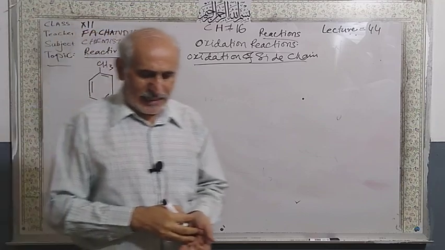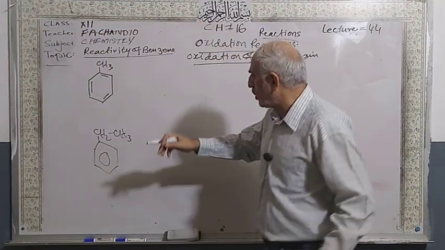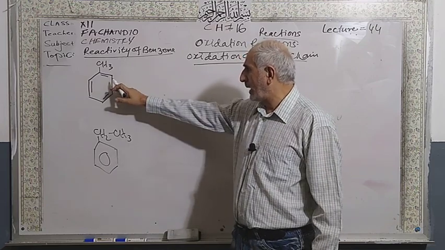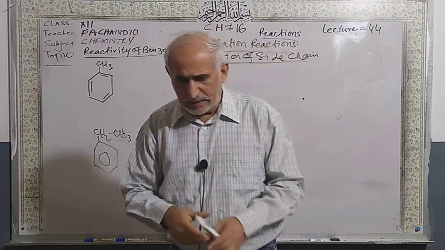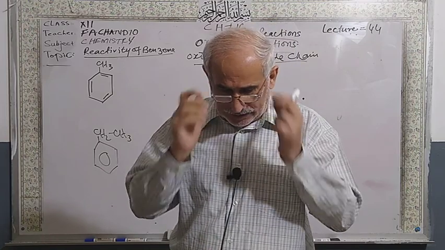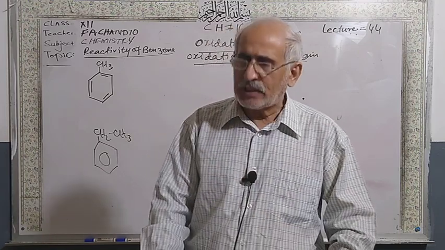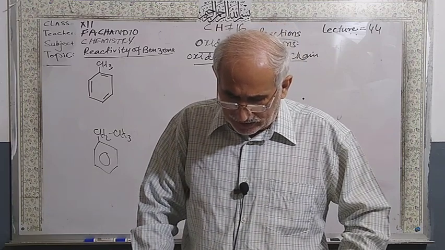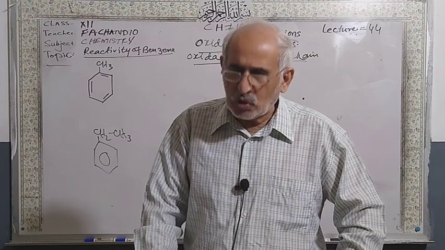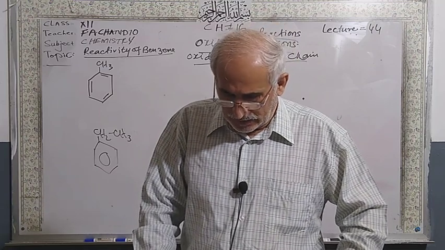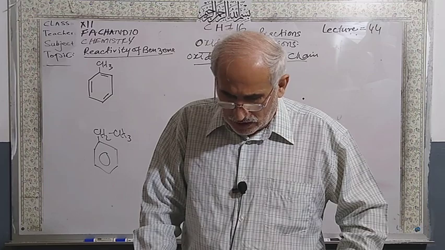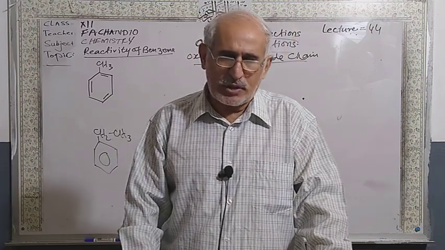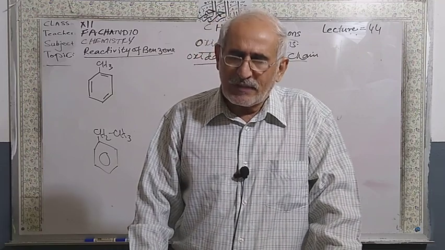So dear students, there is an oxidation, and there is no influence on the benzene ring. The benzene ring will not be influenced by this. You can use potassium permanganate with sulfuric acid, acidified. You can use potassium dichromate, acidified. You can use dilute nitric acid. So these are the conditions for this one. The potassium permanganate and sulfuric acid react, as you studied in the inorganic chemistry chapter number 14. They give the nascent oxygen.